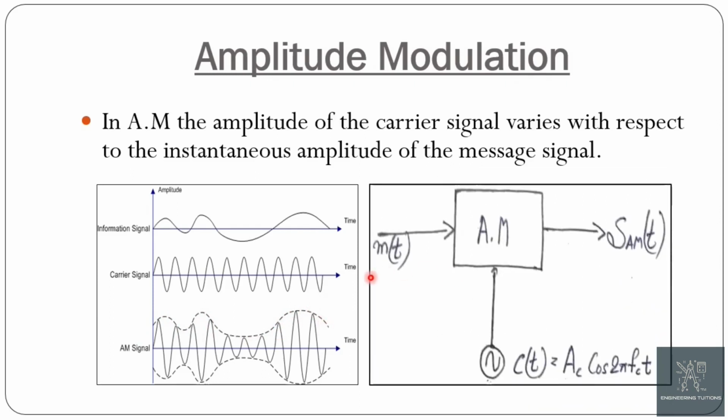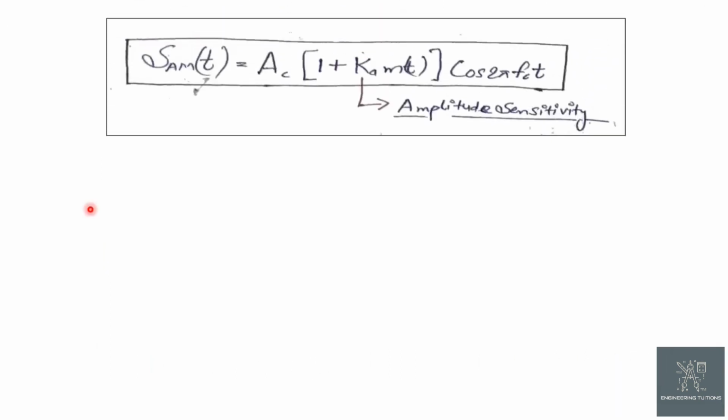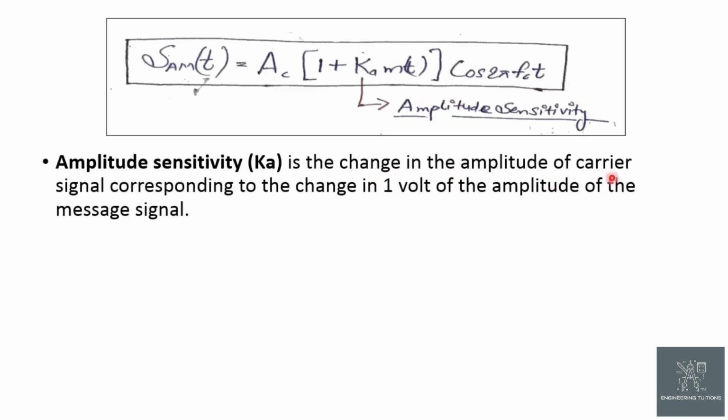Now the block diagram of AM, in which the message signal and carrier signal are fed to the modulator, which provides AM at the output. The working of this AM block is discussed a little later in this video in the AM detectors. Now the basic equation of AM, that is s_AM(t) = Ac[1 + Ka m(t)] cos(2π fc t). Here Ka is the amplitude sensitivity, which is the change in the amplitude of the carrier signal corresponding to a change of 1 volt in the amplitude of the message signal.